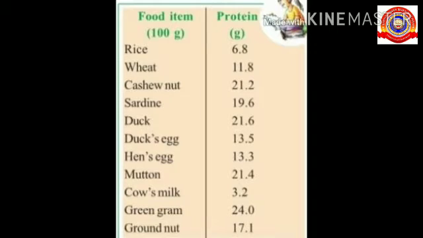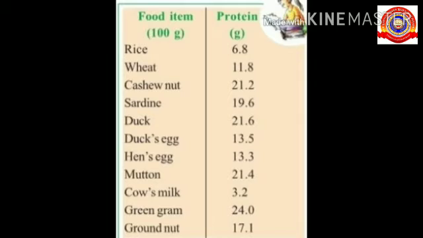On page number 61 of your textbook, there is a table given. 6.8 gram of protein is contained in 100 gram of rice. 11.8 gram of protein is contained in 100 gram of wheat. 21.2 gram of protein is contained in 100 gram of cashew nut. And 19.6 gram of protein is contained in sardine fish.